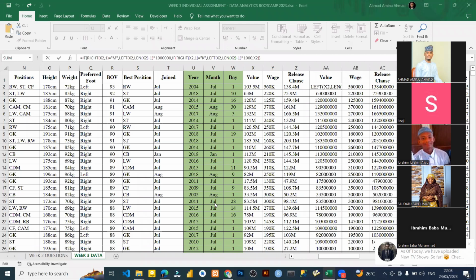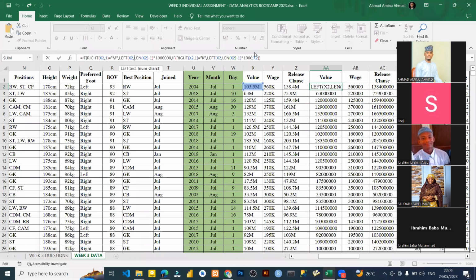It's only M and K that you will see 1,000 and M per million. If it is 500, then definitely the data is neither. That's why at the end of this formula I put this X2, because it will return the value that is there. If it has no M or K in it, it will return the same value, because it will be 100, it will be 10 cents, it will be $200, it will be $500, and we are not multiplying such.